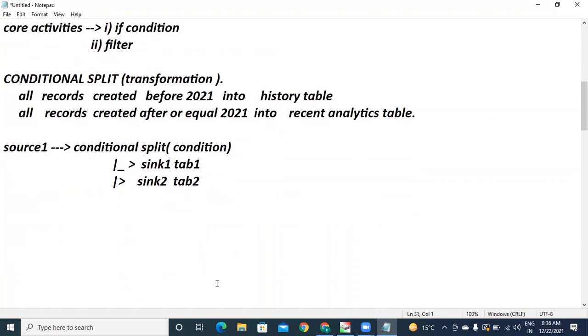My task is I have sales 1, sales 2, sales 3 files, or sales 2, let's take only 2 files. Sales 1, sales 2 files in the data lake, maybe Gen 1 or maybe Gen 2 or maybe other source. Got it? So this is related with branch 1, this is branch 2. I have one branch at USA, one branch at India.